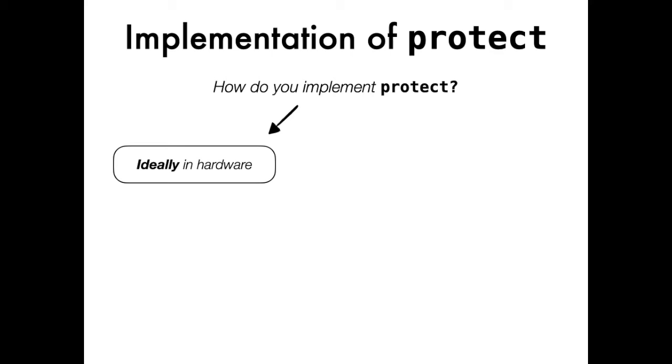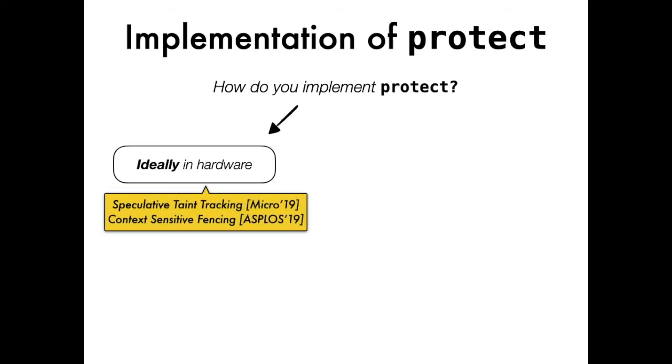Unfortunately, existing processors provide only coarse-grained control over speculation through memory fence instructions. These, however, might change in the future. Recently proposed microprocessor designs, for example, provide new hardware mechanisms to control speculation, which suggests that Protect could be implemented efficiently in hardware in the future.